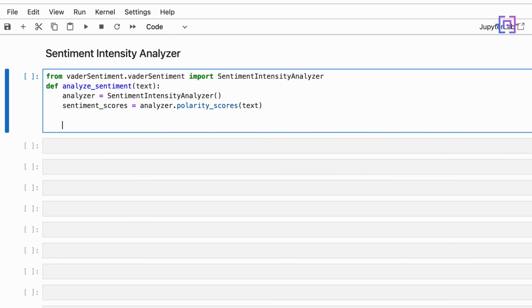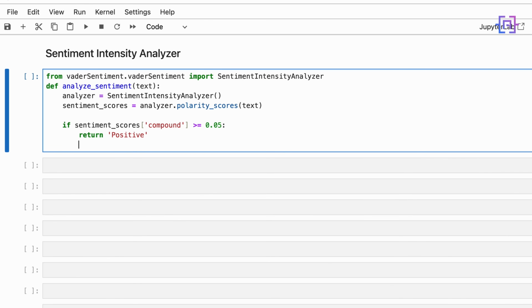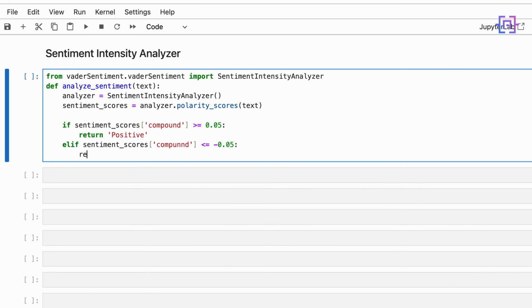So here we'll say if sentiment_scores compound greater than or equal to 0.05, return positive. Okay, and then else if sentiment_scores compound less than or equal to -0.05, return negative.